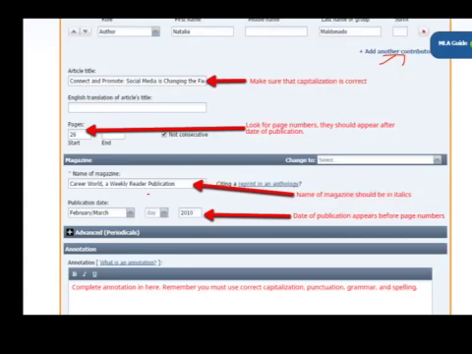When you're getting ready to finish, your annotation should be in the annotation box down here. Make sure to use correct capitalization, punctuation, grammar, and spelling. Once you complete your annotation, make sure to click on the Submit button, and then your magazine citation will be complete.